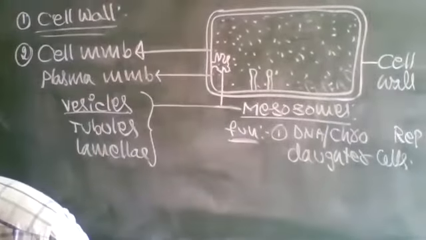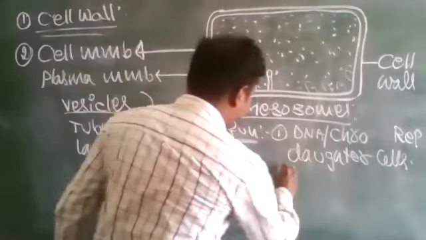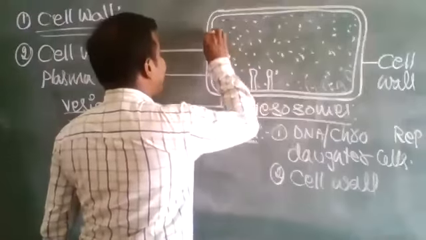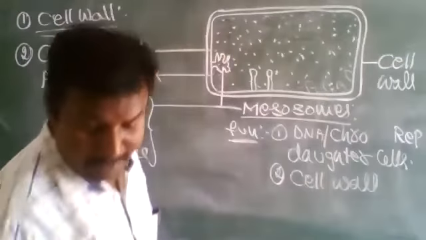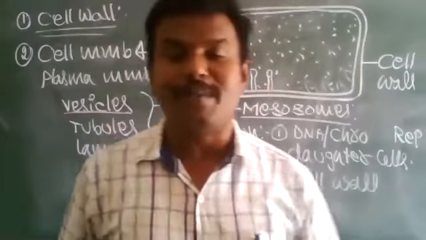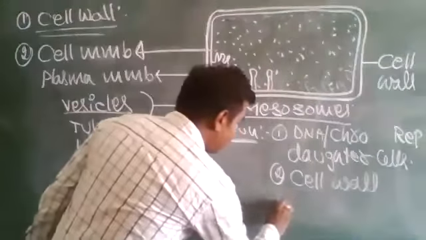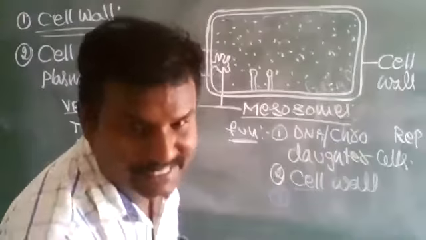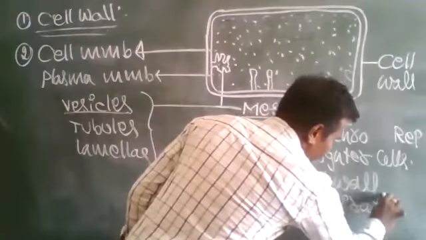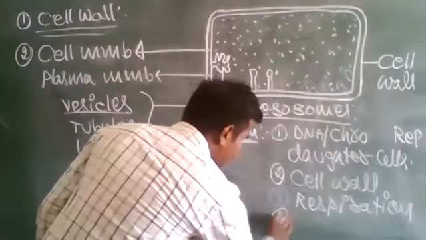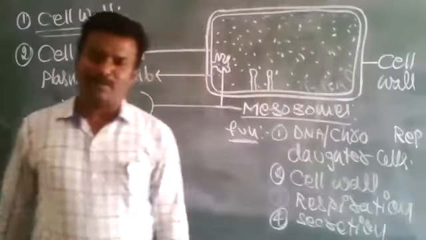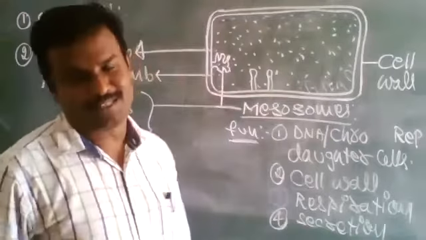Next, they are also involved in the formation of cell wall. Already we have discussed the cell wall. The cell wall is formed with the help of mesosomes. Third, they are involved in the respiration process, and also the secretion process.